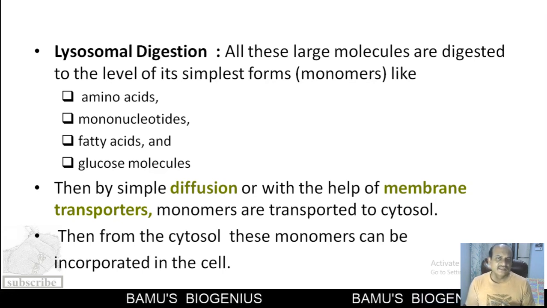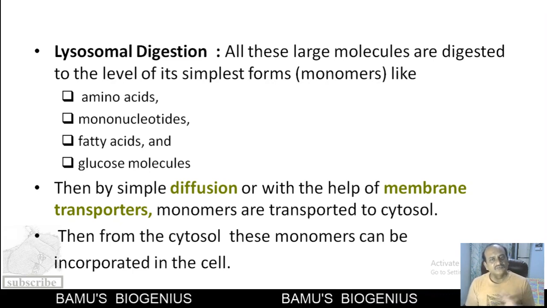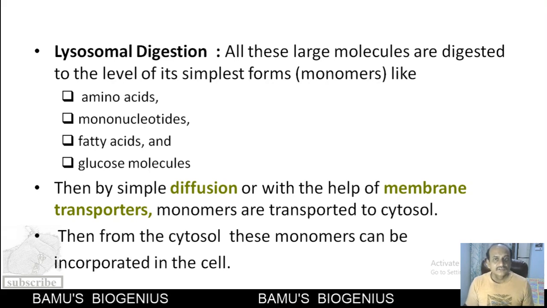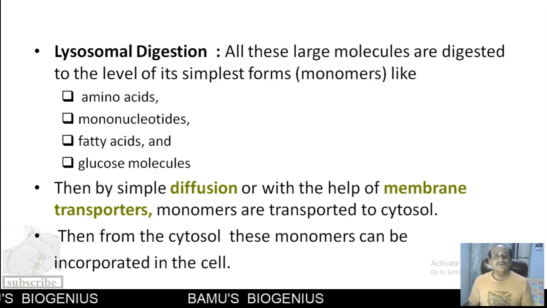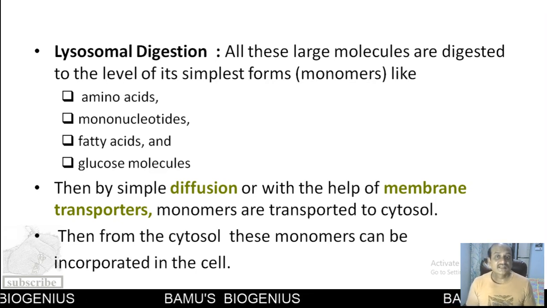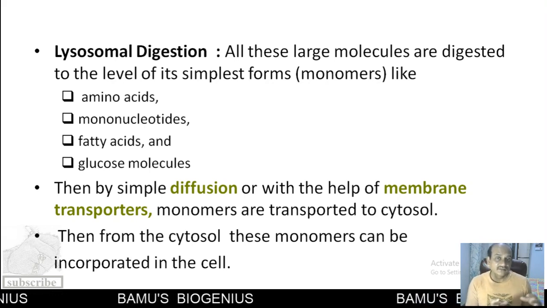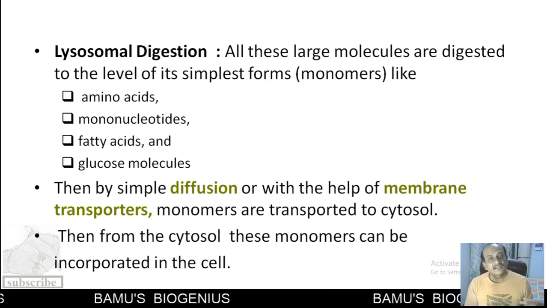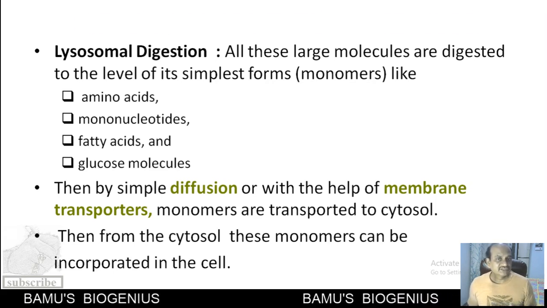That means their respective monomers are formed, and these monomers are then transported into the cytosol. This transportation may be through diffusion or with the help of certain kinds of transporters that are present in the lysosomal membrane. So this is how the monomers are again utilized by the cell. So this is how lysosomal digestion takes place.